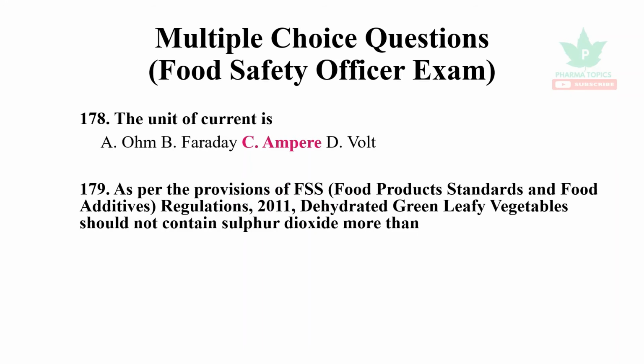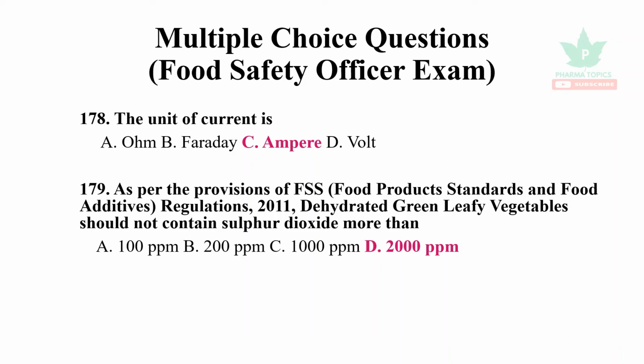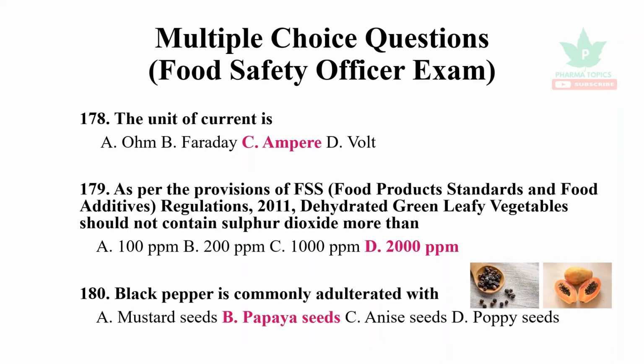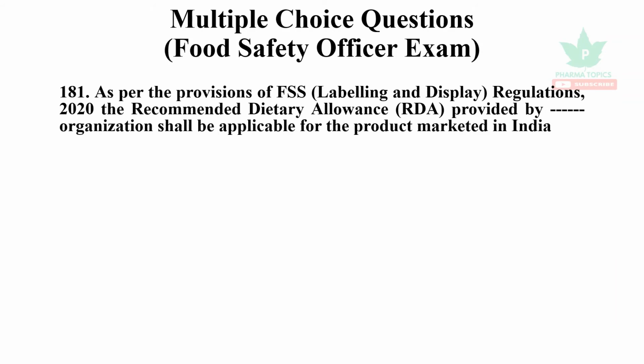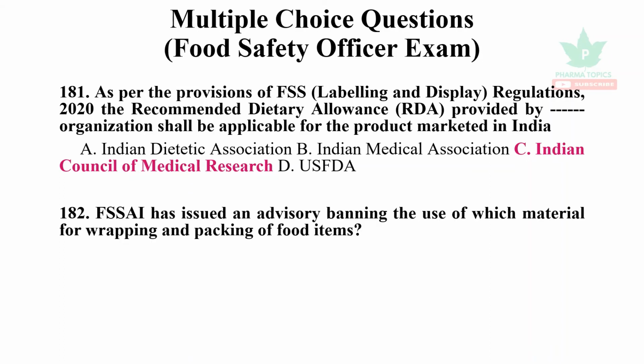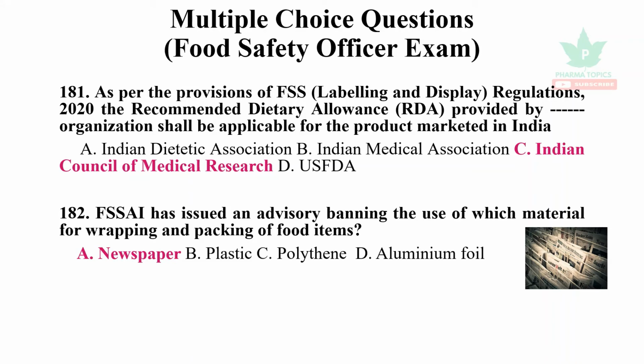As per the provisions of FSS regulations 2011, dehydrated green leafy vegetables should not contain sulfur dioxide more than 2000 ppm, parts per million. Black pepper is commonly adulterated with papaya seeds. As per the provisions of food safety standards regulations, the recommended dietary allowance is provided by the Indian Council of Medical Research, that can be applicable for the products marketed in India. FSSAI has issued an advisory banning the use of newspapers for wrapping and packing of food items.